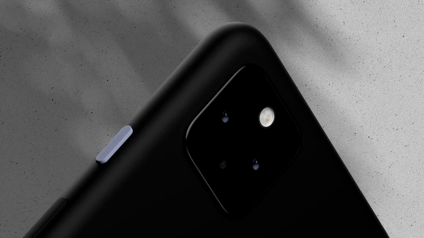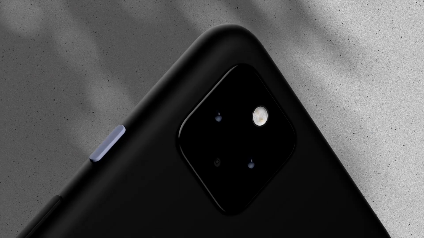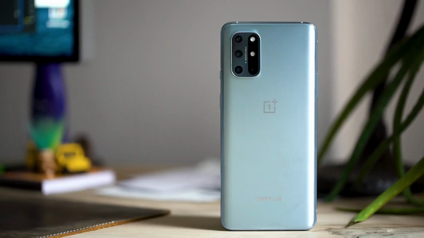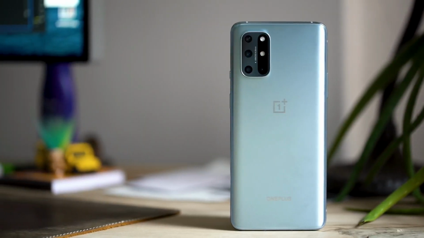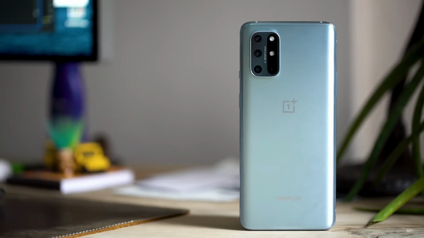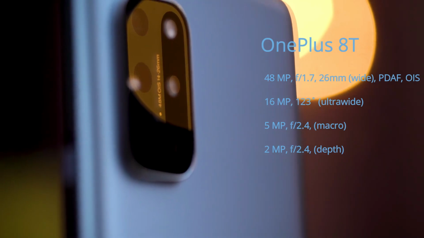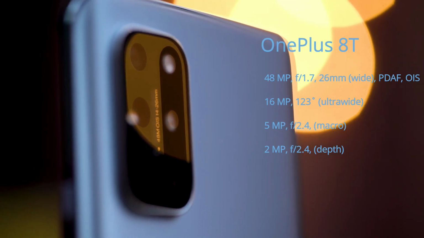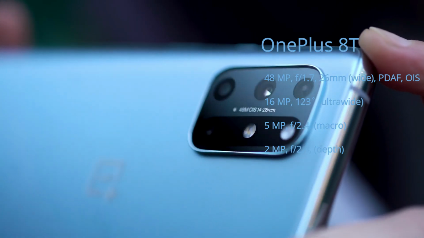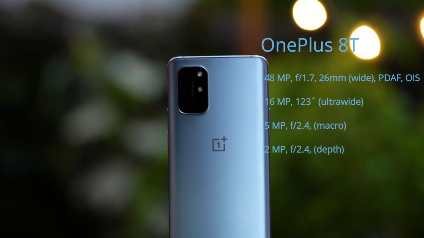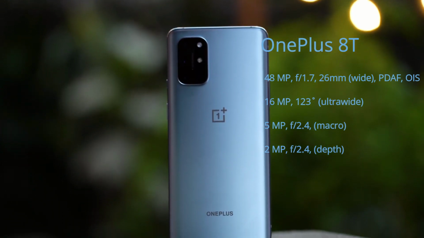And the rear facing camera is actually quite interesting because Pixel has 2 rear facing cameras and we have got 4 rear facing cameras when we talk about OnePlus 8T. So we have a 48 megapixel primary camera in OnePlus 8T, a 16 megapixel ultra wide camera which covers 123 degrees of angular area, a 5 megapixel macro and a 2 megapixel depth sensor.